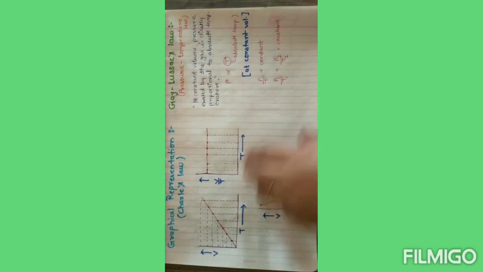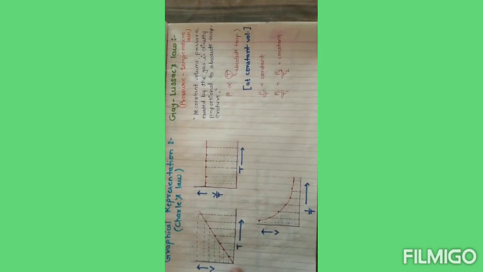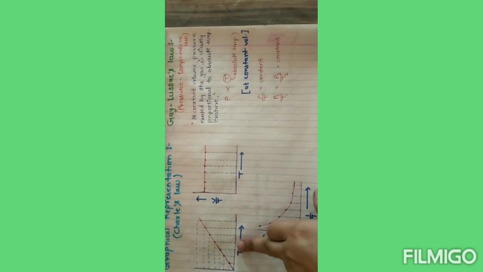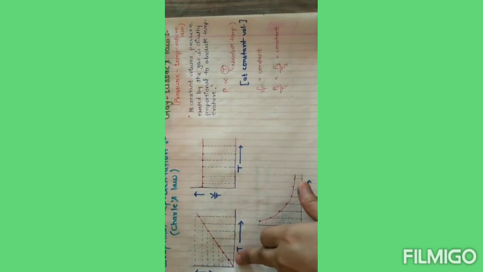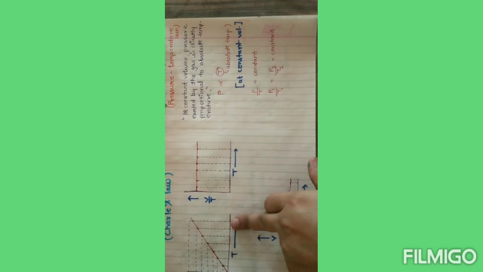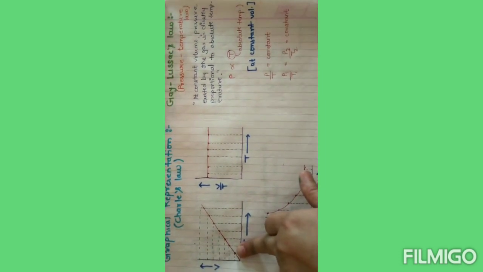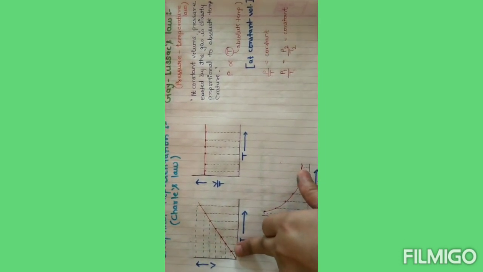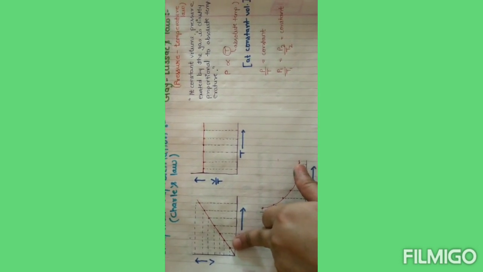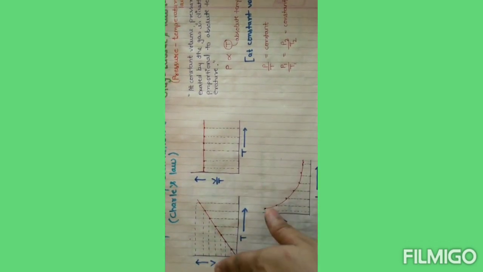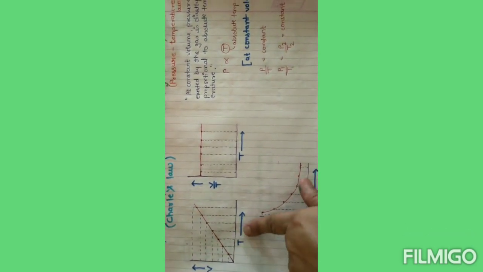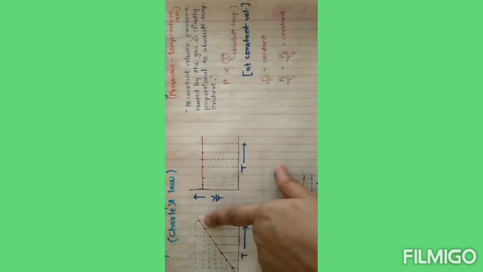Graphical representation for Charles' law. In this, if temperature is increasing, then the volume of the gas is also increasing. Why? Because we have seen that if temperature is increased, the molecules of the gaseous particles will be colliding with each other and forcing each other to increase the volume of the gas. So we will get a straight line here, and we know that volume is directly proportional to temperature, so we will get a straight line.